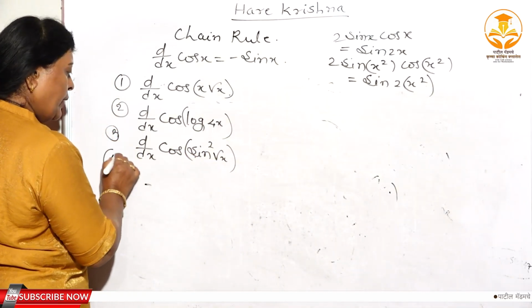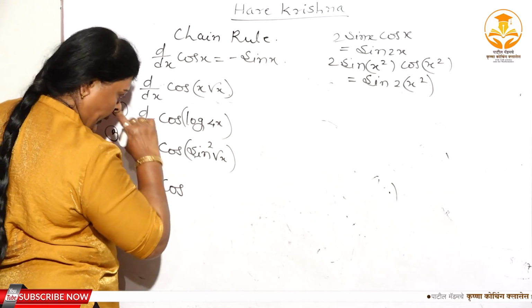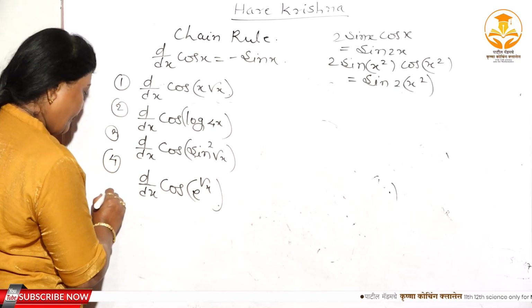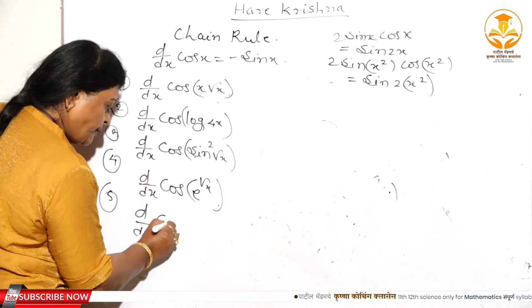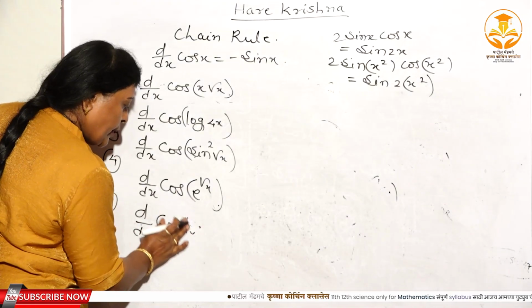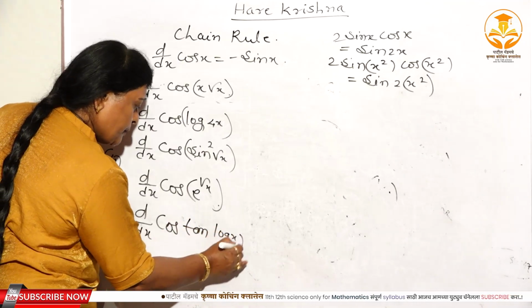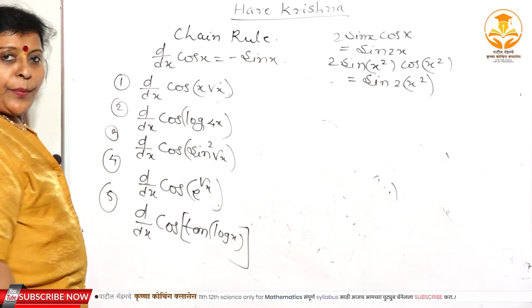Again fourth one, d dx of cos of e to the power root x. Again fifth one, d dx of cos of log of tan of log x. See, I will take the 5 problems.